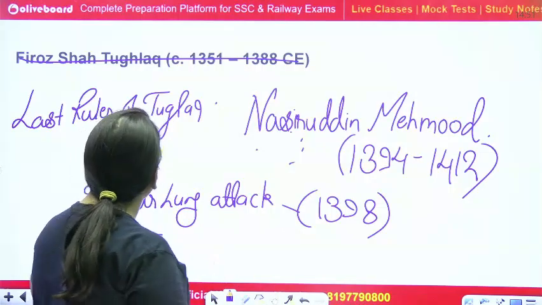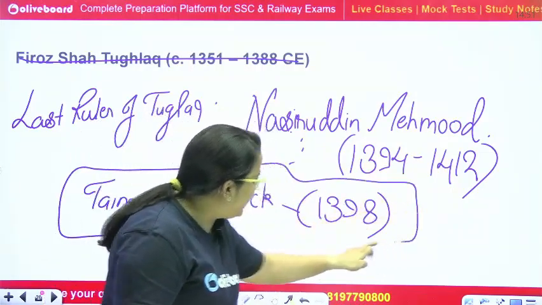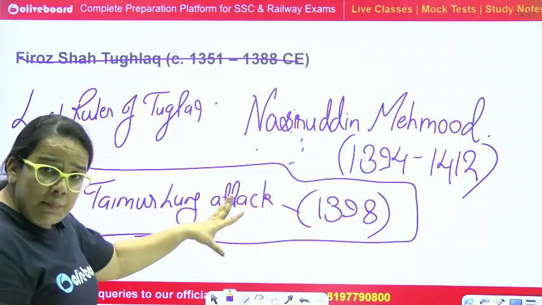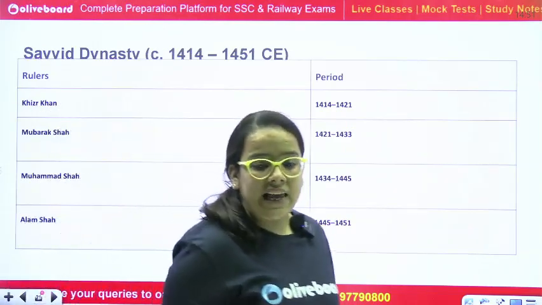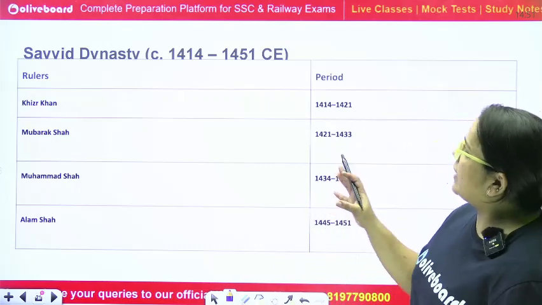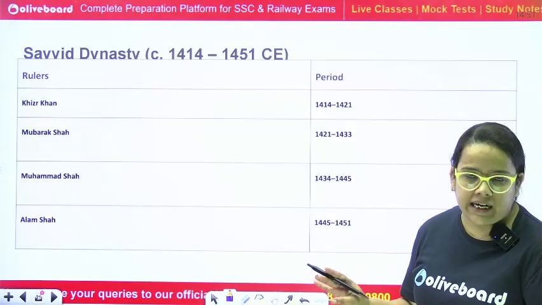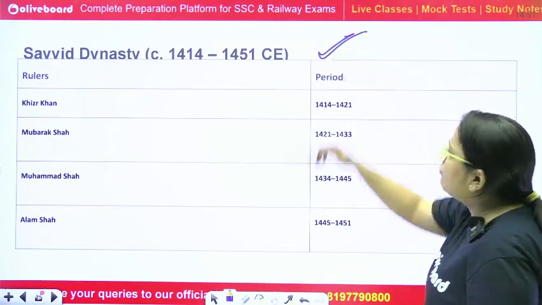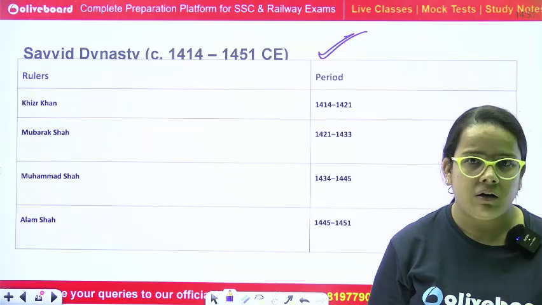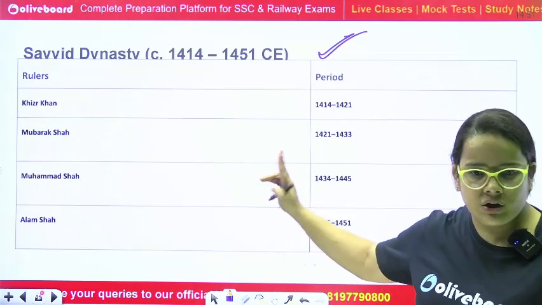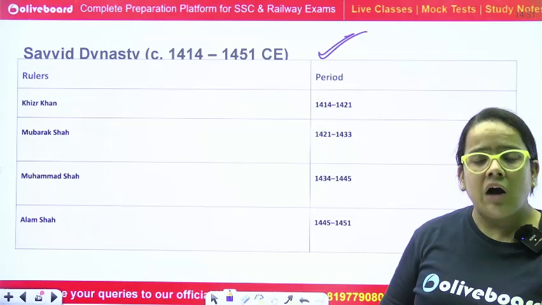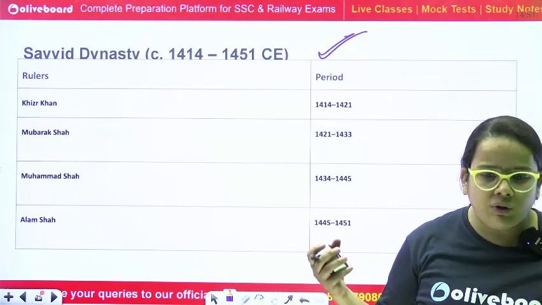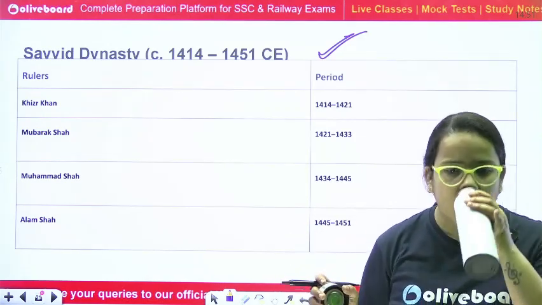Then after, when Temurlang left India, he left his representative too, and his representative founded the Sayyid Dynasty. So the Sayyid Dynasty is the fourth dynasty in our Delhi Sultanate. Timing is 1414 to 1451. Clear? How the Sayyid Dynasty ruled or how they came, get it or not?